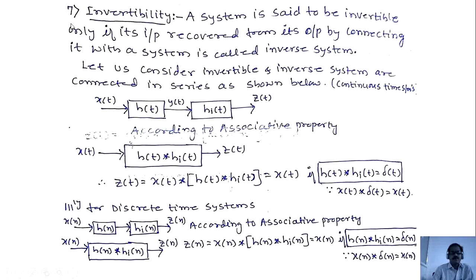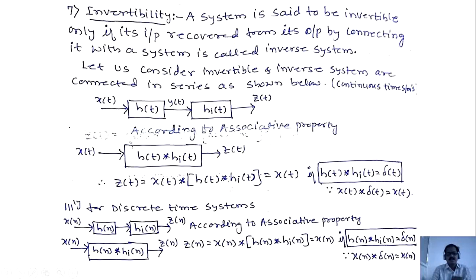Seventh property, invertibility. As you know, a system is said to be invertible only if its input can be recovered from its output. Once again I will repeat: a system is said to be invertible only if its input can be recovered from its output by connecting it with another system, which is called an inverse system.